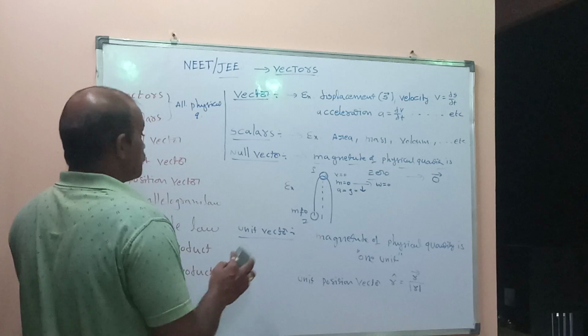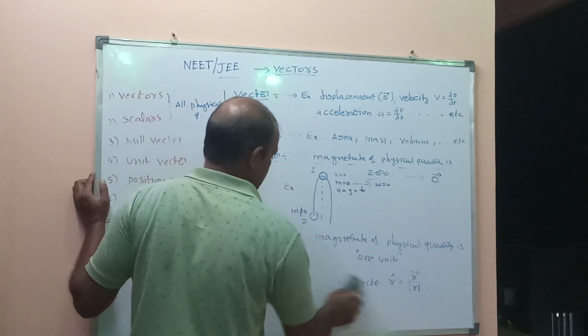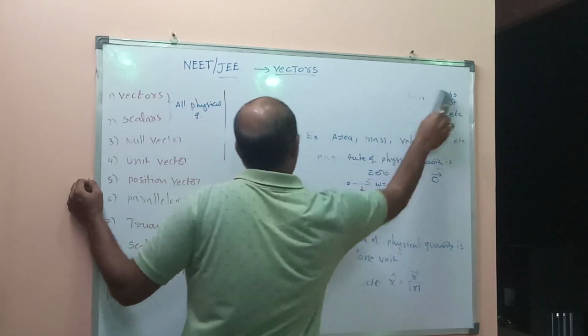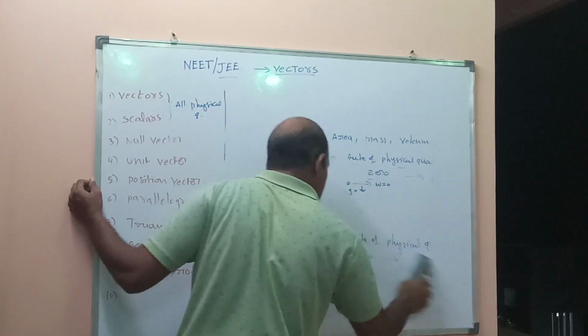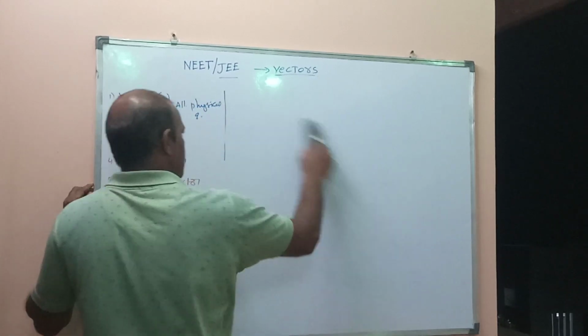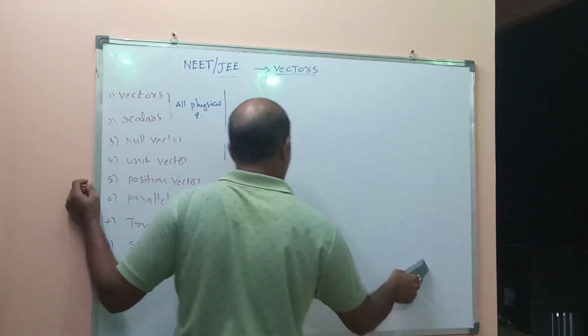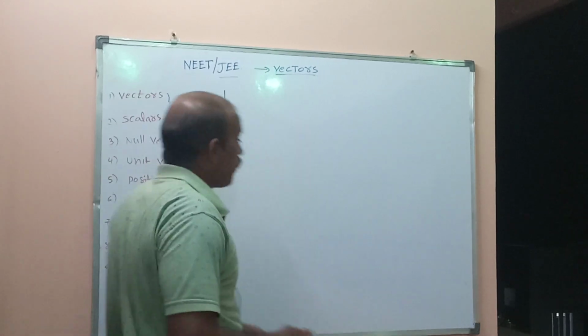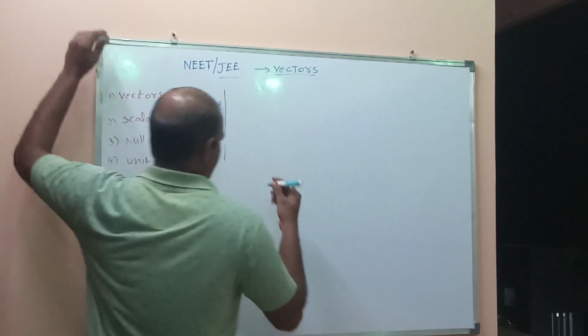Next one, position vector. What is the position vector? Position vector means the position of the particle in a coordinate system with respect to the origin.